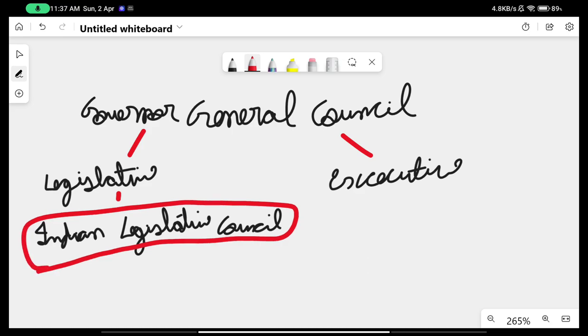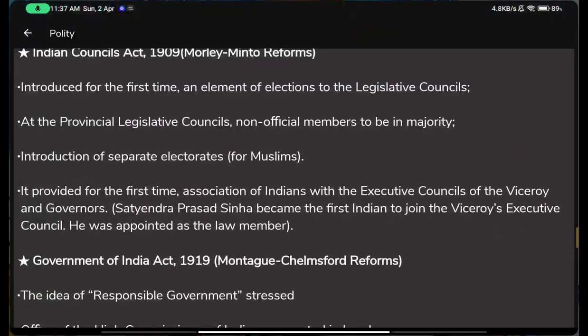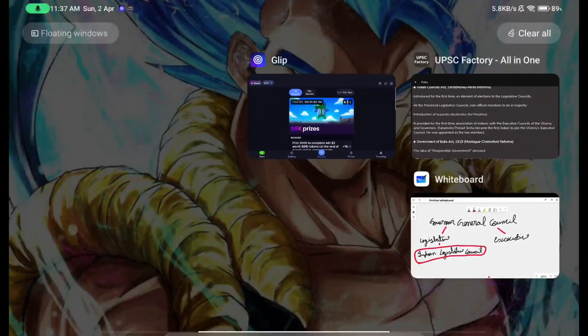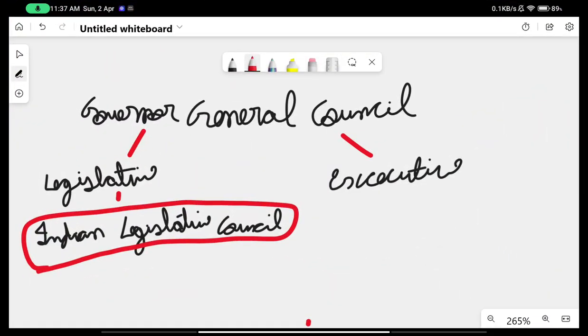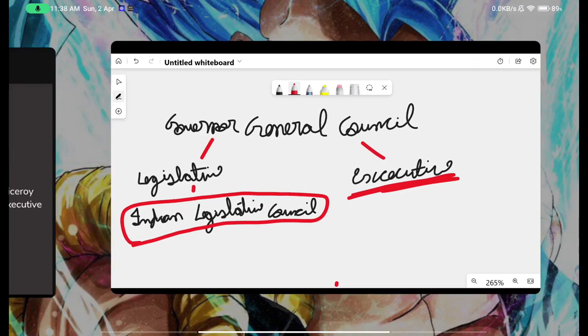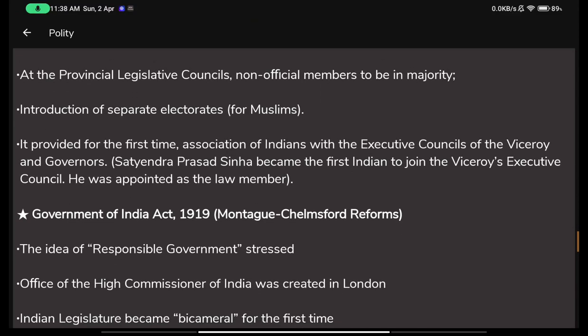But after the Morley-Minto reforms, that is the Indian Councils Act of 1909, Indians were also given a position in this Executive Council, which was up until now deserted from the Indians, cut off from the Indians. Now they were given representation in the Executive Council. And Satyendra Prasad Sinha was the first Indian to join the Executive Council of the Viceroy, and he was appointed as a law member.